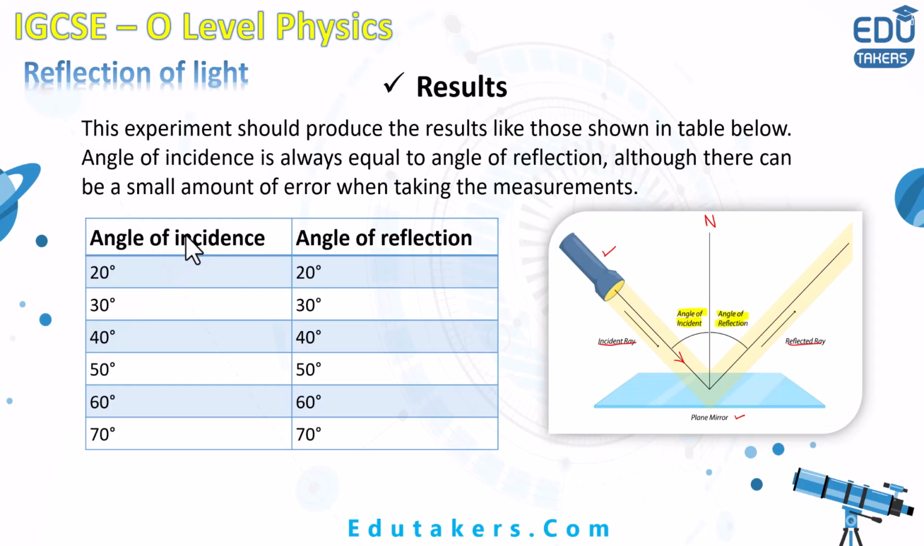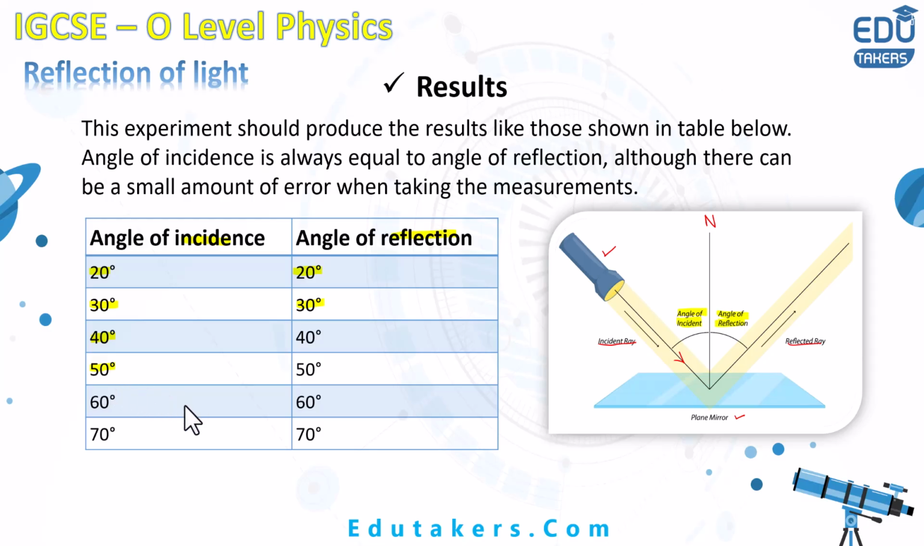You can see here in the table, the angle of incidence and the angle of reflection are recorded. When the angle of incidence is 20 degrees, the angle of reflection is also 20 degrees. When the angle of incidence becomes 30 degrees, the angle of reflection is also 30 degrees. When the angle of incidence is 40 degrees, the angle of reflection also increases and becomes 40 degrees. When the angle of incidence is 50 degrees, the angle of reflection is also 50 degrees.